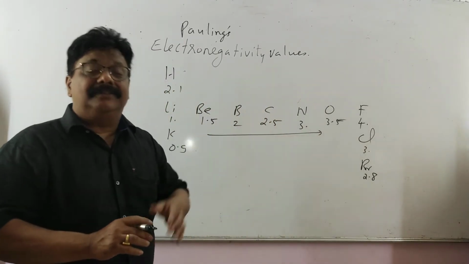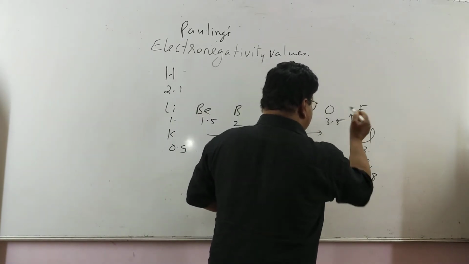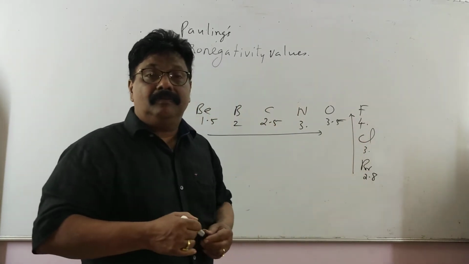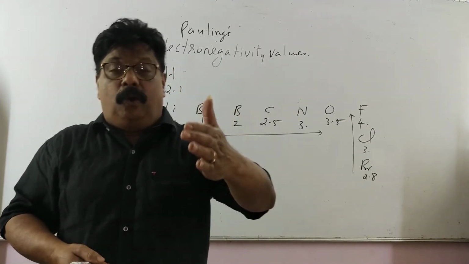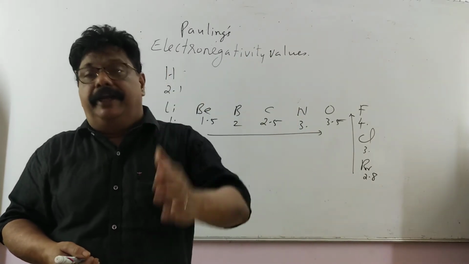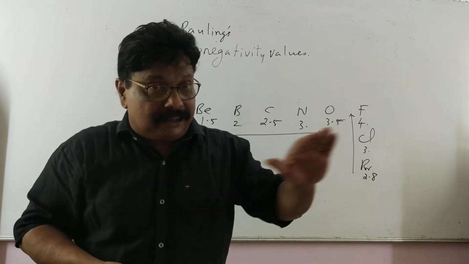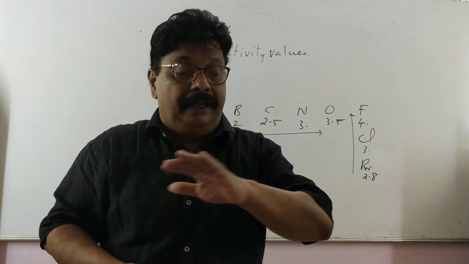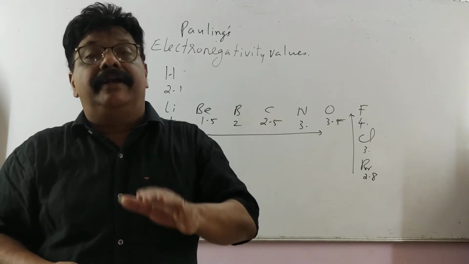It increases. और down the group देखिए, the value decreases. Ionization energy हो, electron gain enthalpy हो या electronegativity, the values generally increase. Generally I use the term. It increases from left to right. And down the group क्या होगा? It decreases.